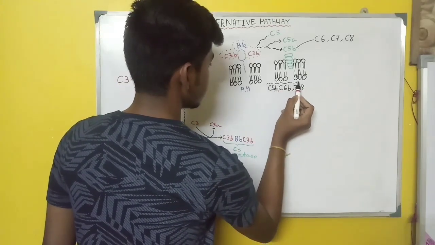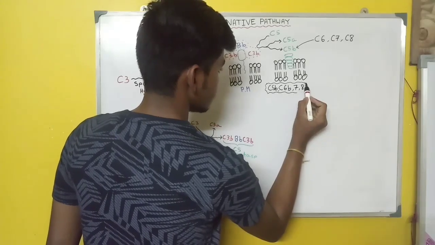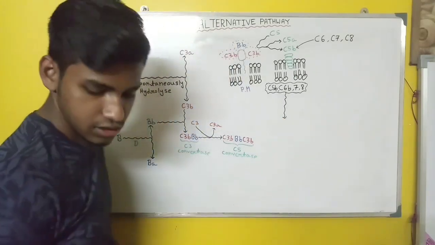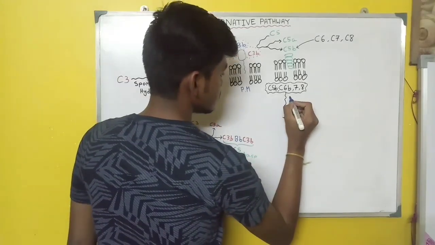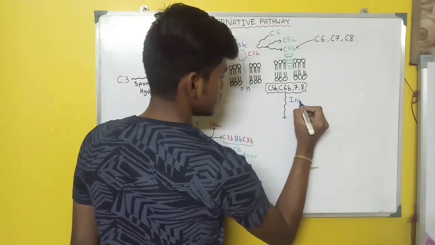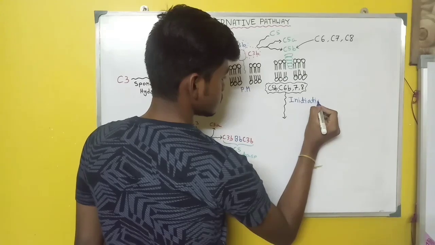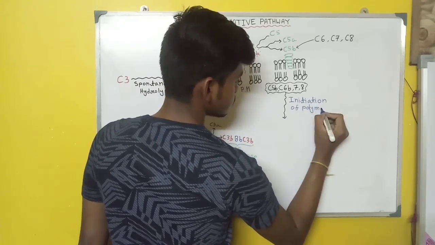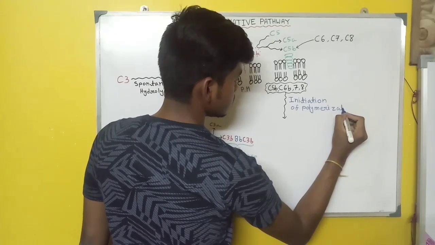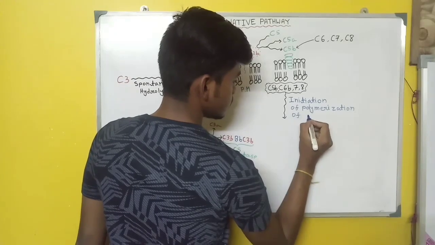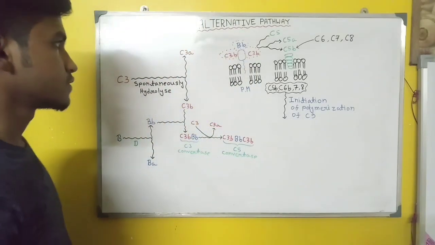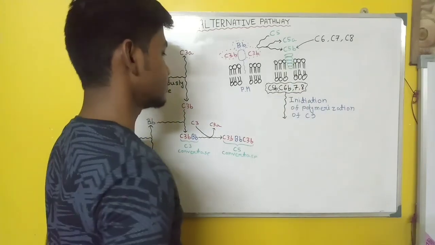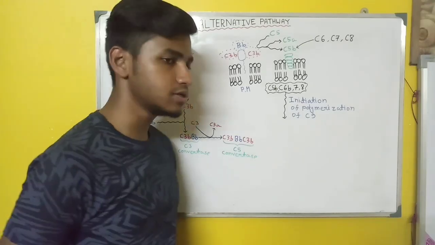Basically the C5b will recruit C6, C7 and C8 complement proteins, and those proteins will attach with C5b and form the C5b, C6, C7 and C8 complex.